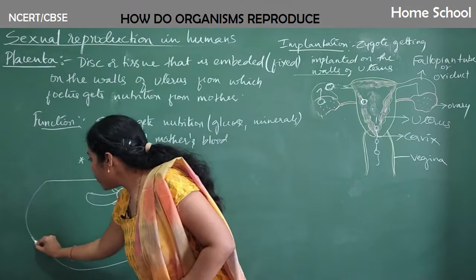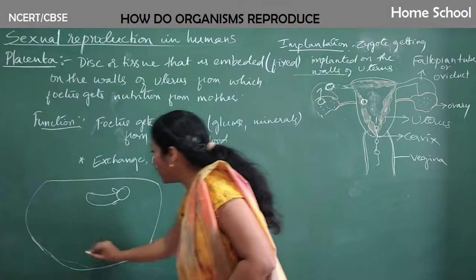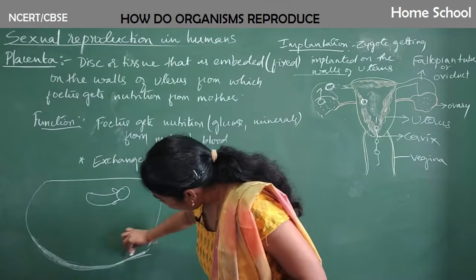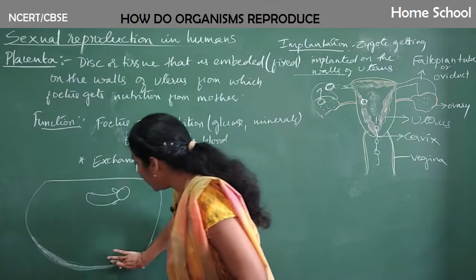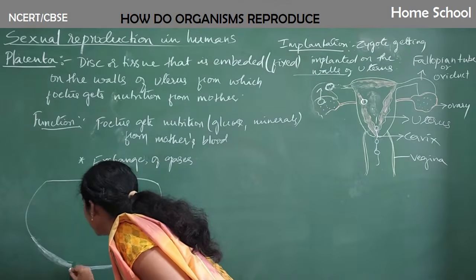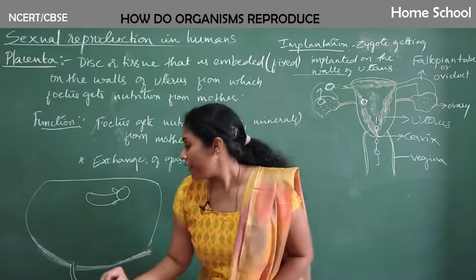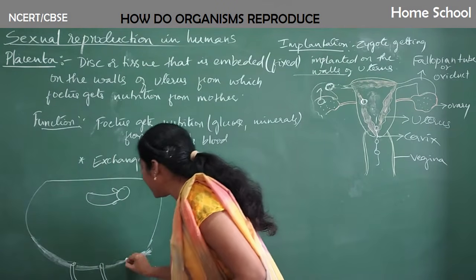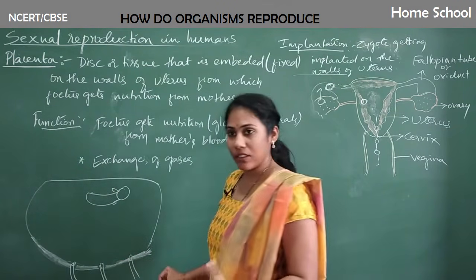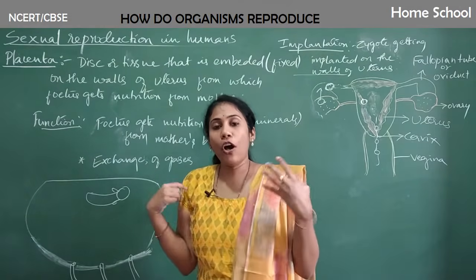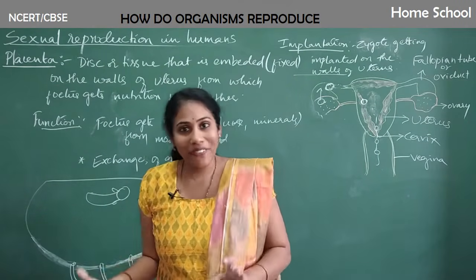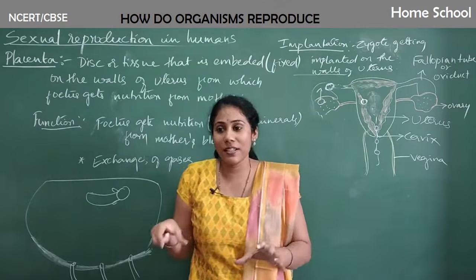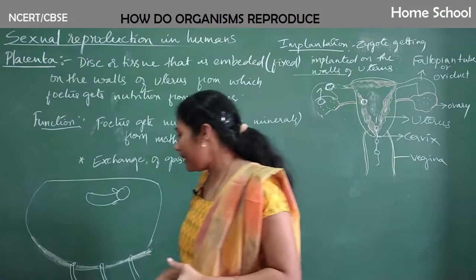So this is the wall of the uterus. Usually it has already become very thick. So, the thicker wall of the uterus, right? And actually the uterus will have a connection with blood capillaries, guys. So this is a blood capillary, this is one artery, this is another artery, this is another artery. To every part of the body there are arteries and veins, isn't it? You shouldn't forget, every part of the reproductive system has a connection with blood capillaries, right?